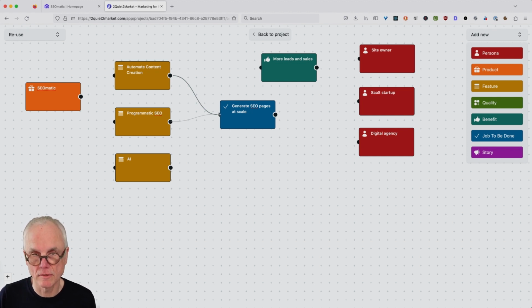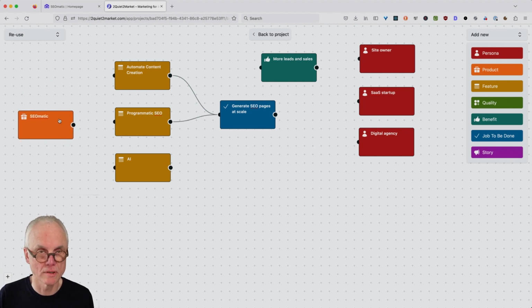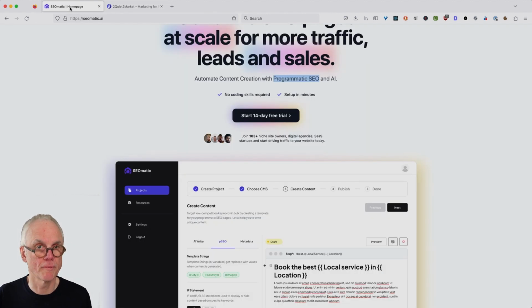Programmatic SEO, yes. And yeah, let's keep the AI for a moment. And these three features are linked to the product because SEOmatic has these three features.